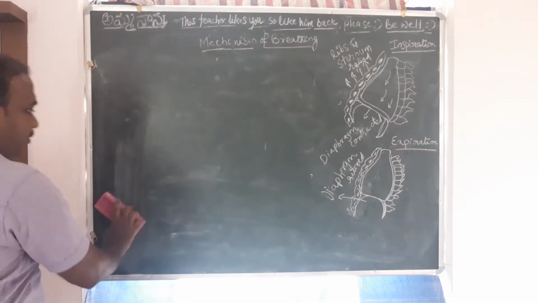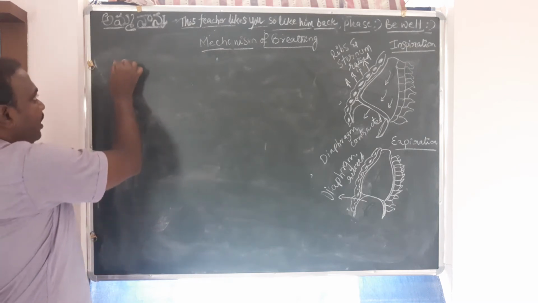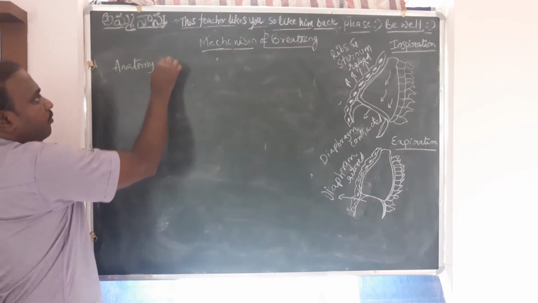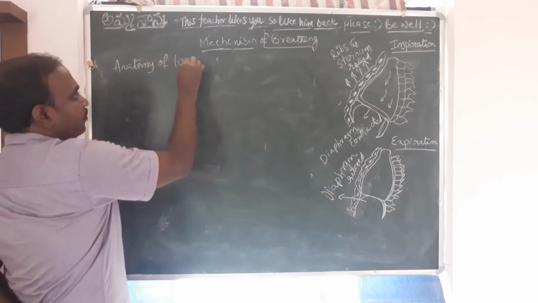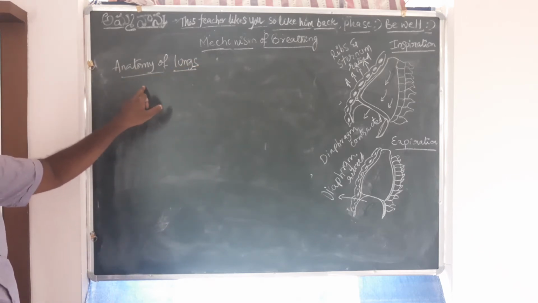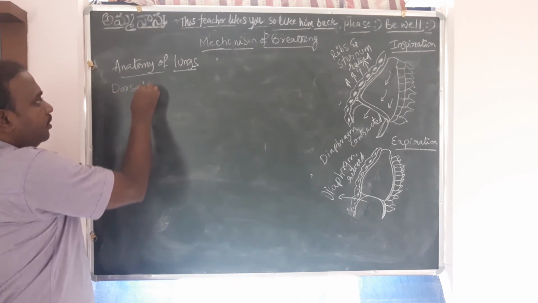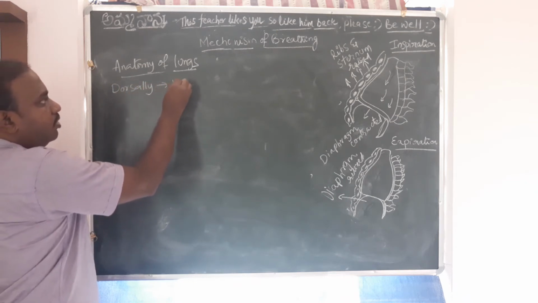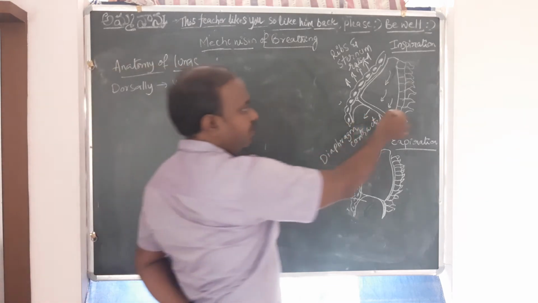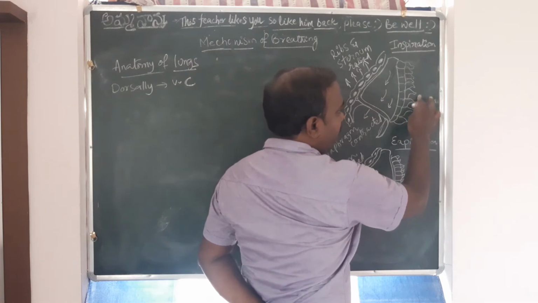Yesterday we have seen the anatomical setup of the lungs, the anatomy of the lungs. Dorsally they have the vertebral column. This is a representation diagram presented in the NCERT.